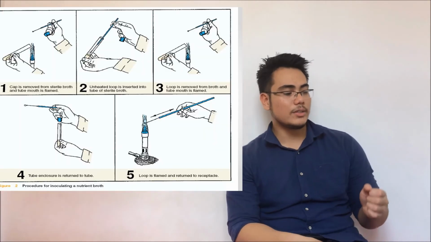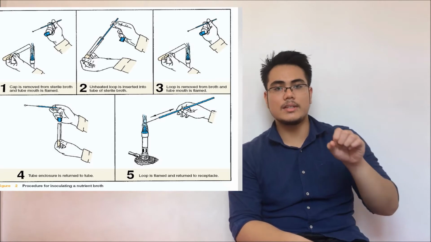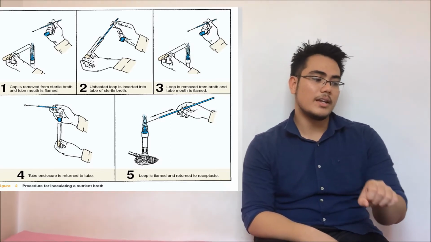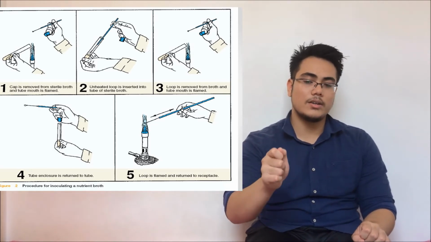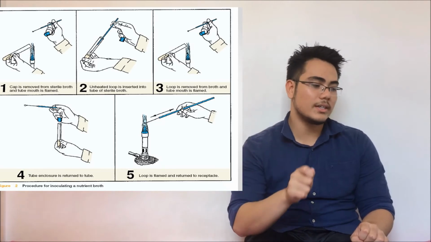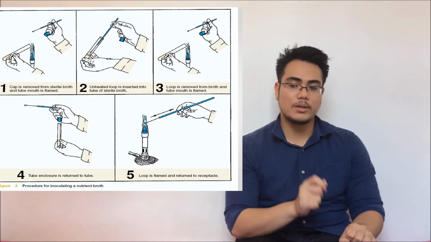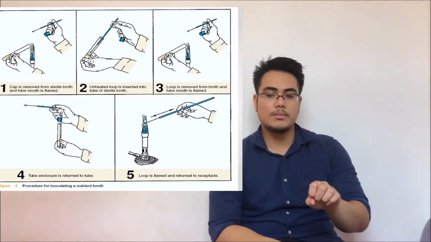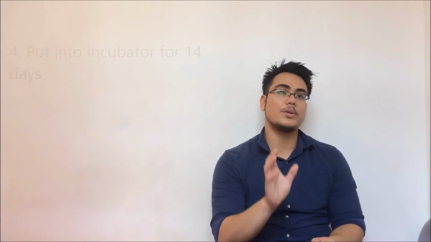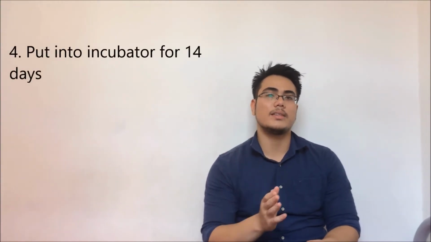Next, this is the correct procedure for the inoculation method. As you can see, we heat the tip of the test tube first before inoculation, and then we heat the inoculating loop before smearing the possible microorganism into the media fill. Then we heat up the tip of the test tube again, close it, and put it into the incubator for 14 days at 30 to 35 degrees Celsius.